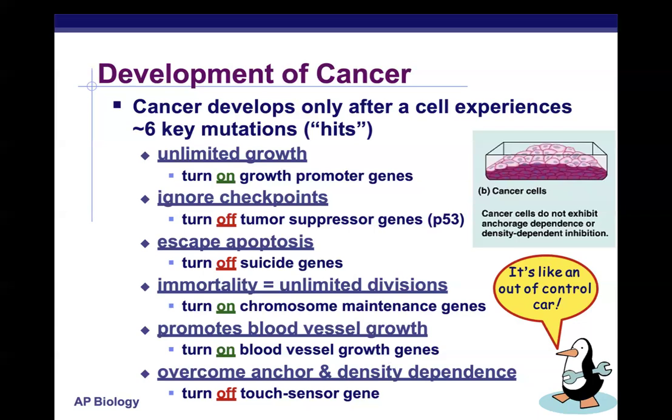Cancer cells promote blood vessel growth, so cancers can grow their own blood vessels in their tissue. So they turn on blood vessel growth genes, and they overcome anchorage and density dependence, so they shut off these touch sensor genes. So a cancer isn't just one thing gone bad or one mutation, it's a collection of key ons and offs, mutations that allow this aggressive form of out-of-control growth that we know of as cancer.